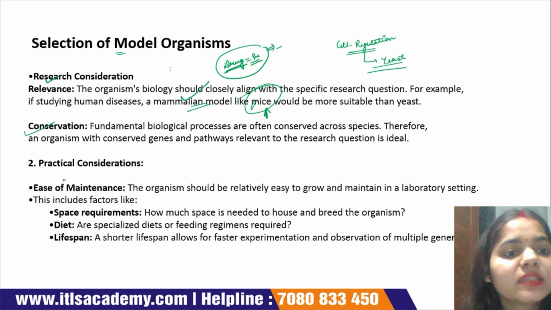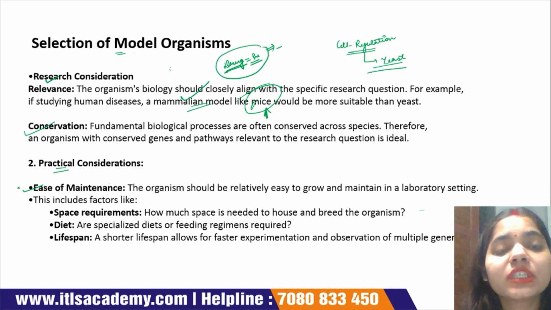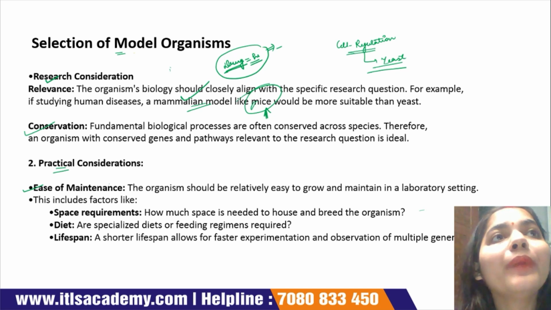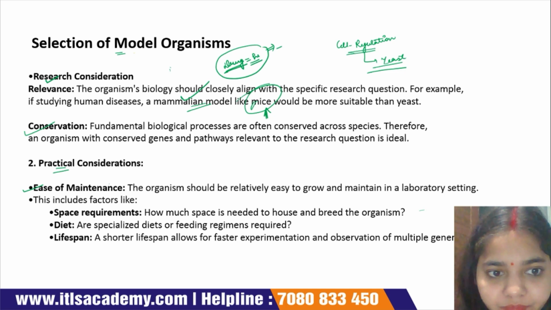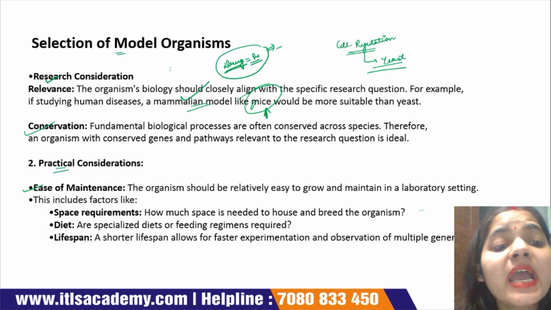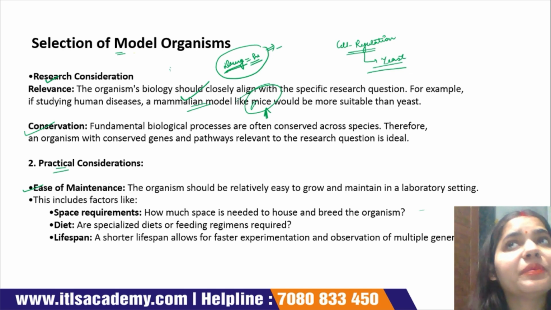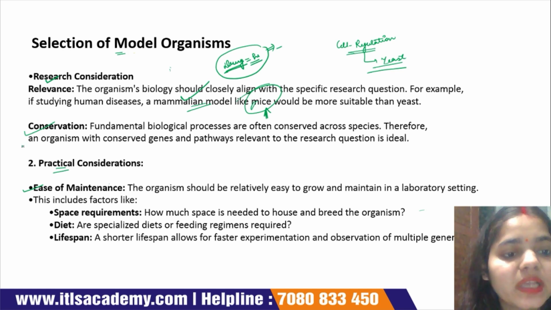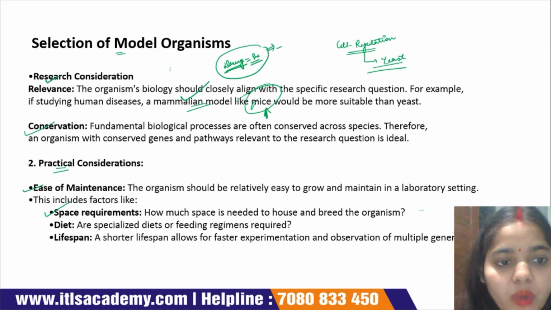Next is practical consideration. First, easy to maintain. The model organism should be easy to maintain or grow in our laboratory. In the laboratory, there are lots of factors which play an important role. First is the space requirement.